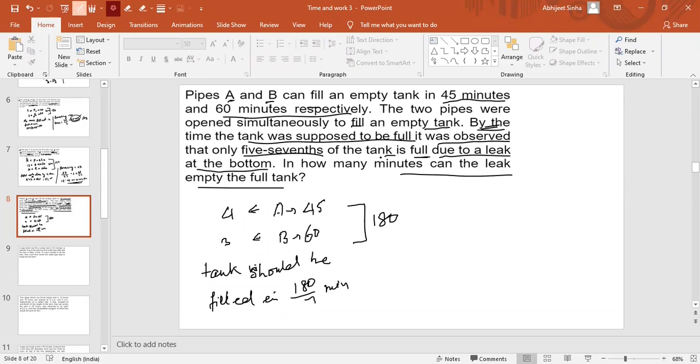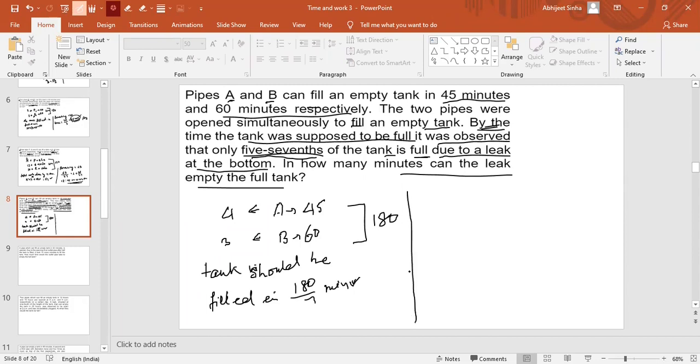But when you come to switch off pipe A and pipe B, you observe that only 5 by 7th is filled. It should be completely filled, but only 5 by 7th part of the tank is filled. Why? Because there was a leakage at the bottom, right?